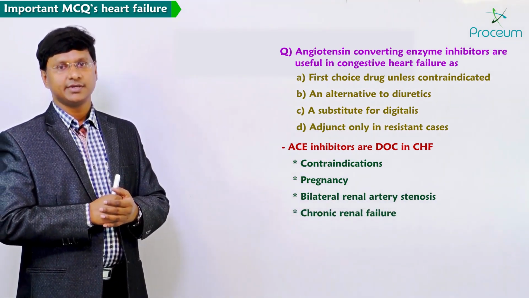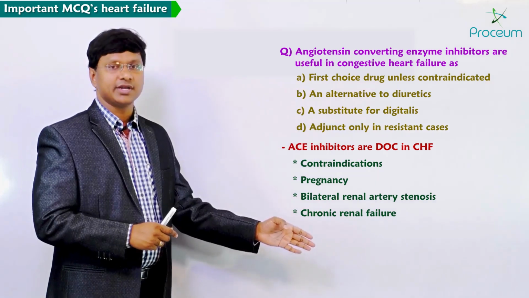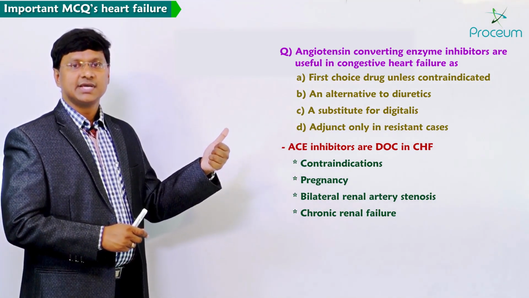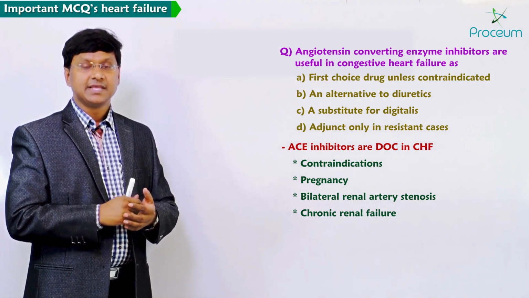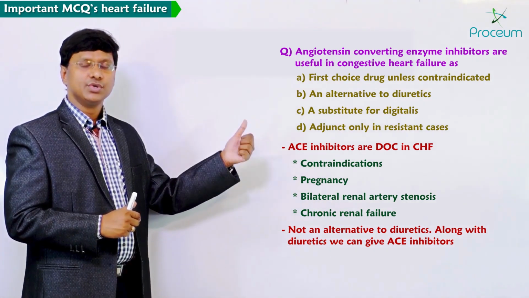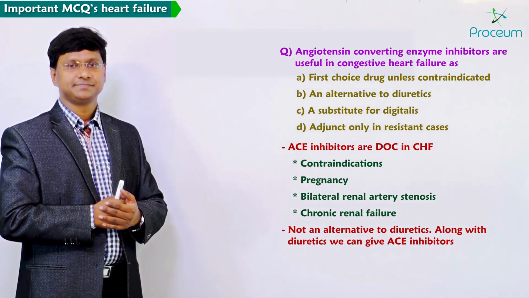Unless the patient has these contraindications, ACE inhibitors can be used as first choice drugs. They are never an alternative to diuretics. Along with diuretics, we can give ACE inhibitors.